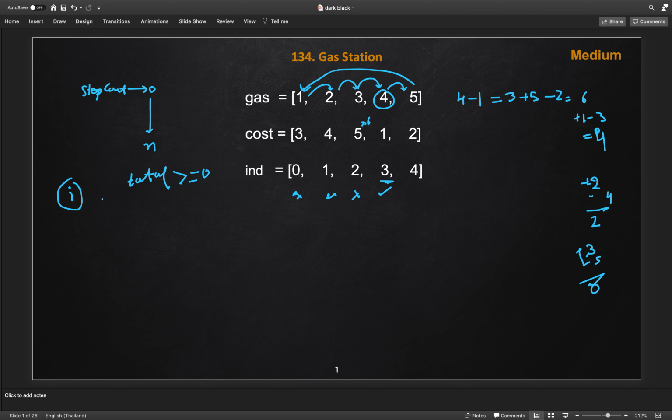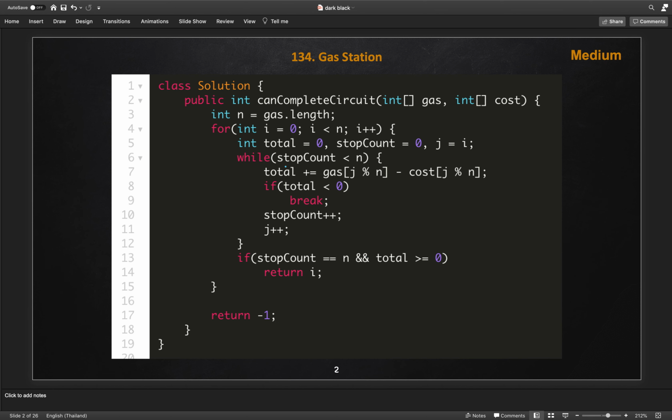If it is not, like in any place we reach, let's say we are getting gas minus cost. So gas of the ith stop minus the cost needed to travel from the ith stop, and sum it up with some variable, let's say tank capacity, and if it is less than 0 at any point, break that iteration loop. If you try this, here is the code I have written down.